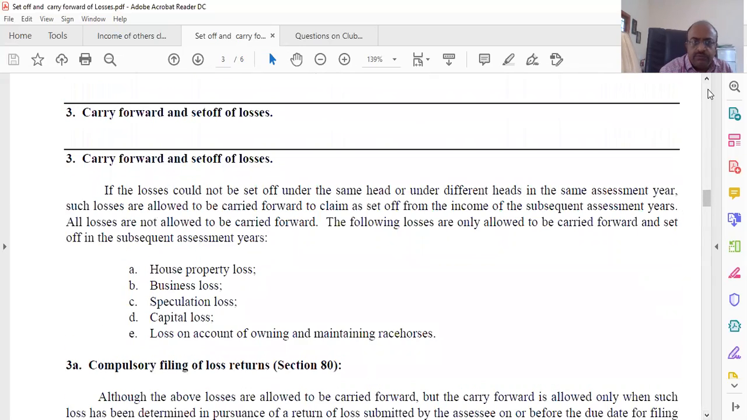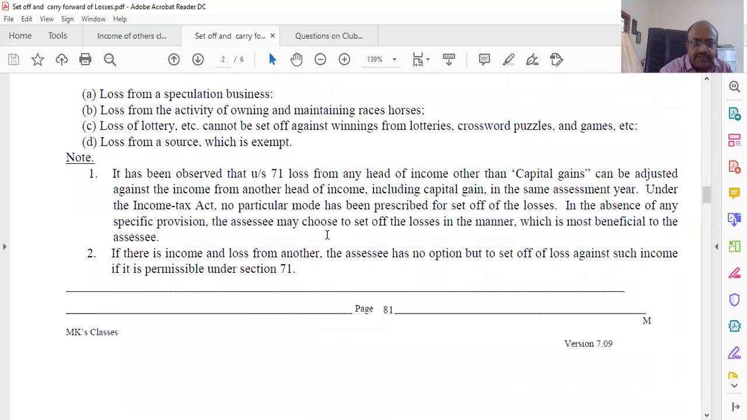So we'll stop here for the time being because it got disconnected. I'll just read this. It has been observed that under section 71, loss from a head of income other than capital gain can be adjusted against the income from another head of income, including capital gain, in the same assessment year under the Income Tax Act, and no particular mode has been prescribed for set off. In the absence of any specific provision, the assessee may choose to set off the loss in the manner which is most beneficial to the assessee. If there is income and loss from another head, the assessee has no option but to set off such income, which is permissible under section 71. Okay, I'll just stop here.